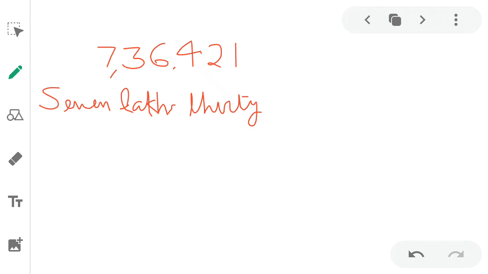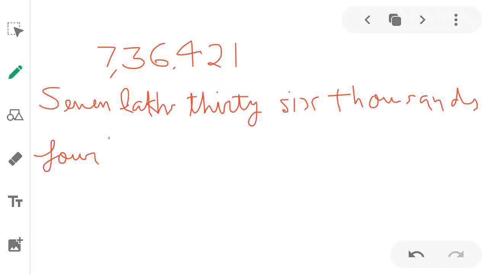Now 7 is the place of lakhs, hence we write 7 lakhs, 36 thousand, 421.